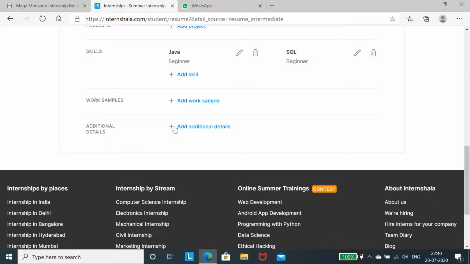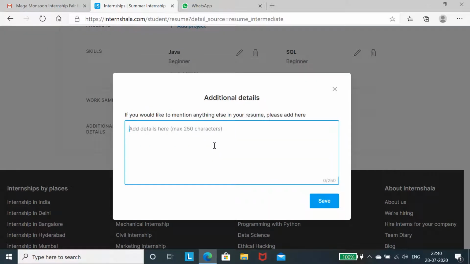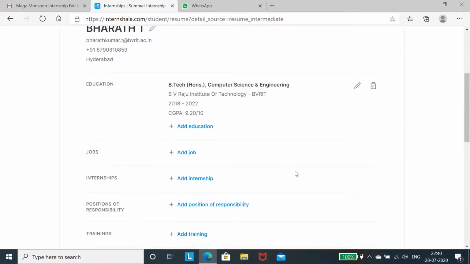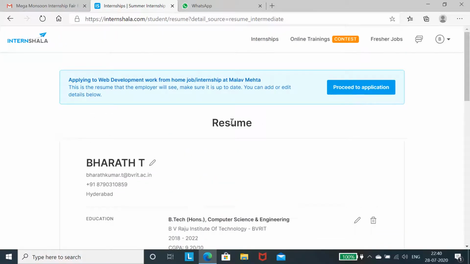So additional details, if you want to submit any additional details, if you would like to mention anything else, out of your resume, if you want to add anything, you can write here about your strengths, weaknesses, those which are not mentioned in the resume. So once it is completed, you will be directed to proceed to application.